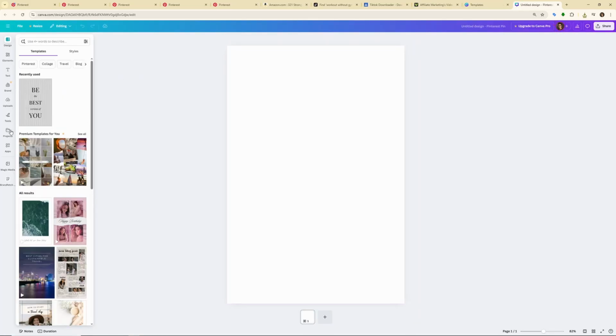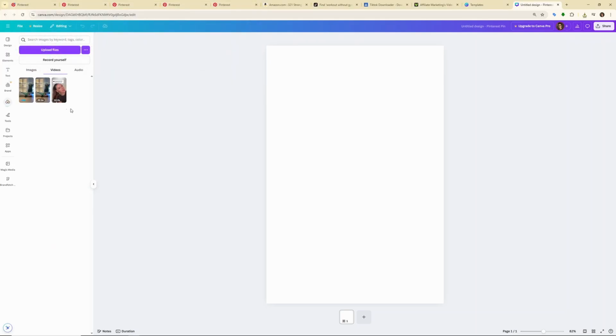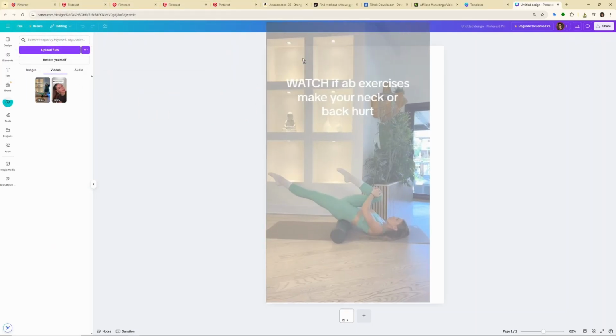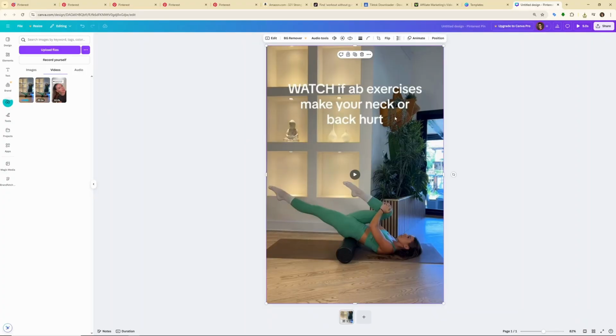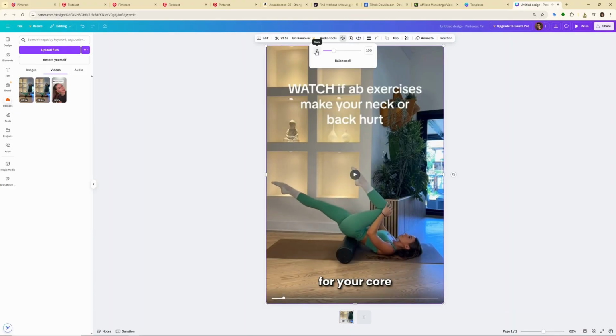template, and choose uploads and upload the video we downloaded from the previous tool. Now just drag and drop this video onto this and just make sure this is the right video. Yes, it does have its subtitles. Now all you want to do is just mute the volume because you don't want to get copyright claims.